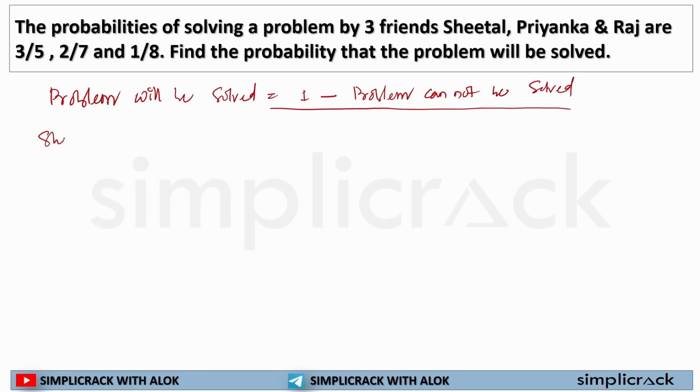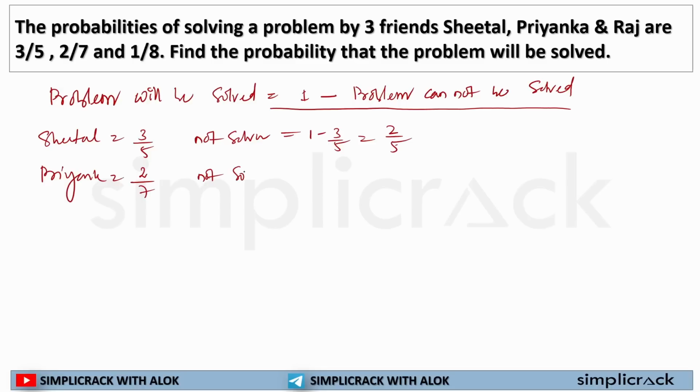See, Sheetal is solving the problem. The probability of Sheetal solving the problem is 3 over 5. Probability of Sheetal not solving the problem will be 1 minus 3 by 5, that is 2 by 5. 5 minus 3 is equal to 2, 2 by 5. Now, Priyanka will solve a problem 2 by 7 times.